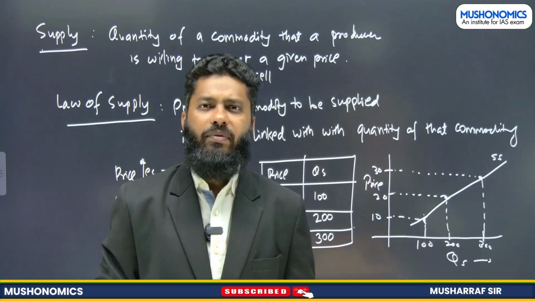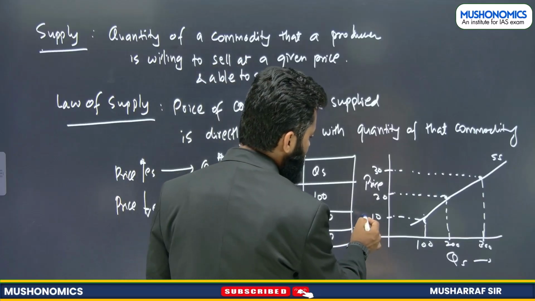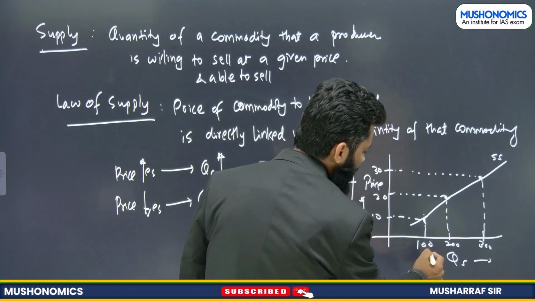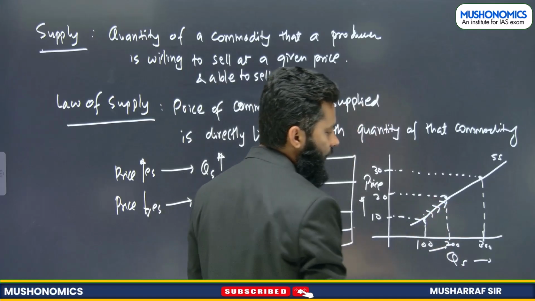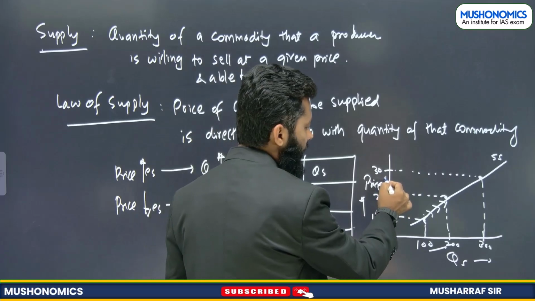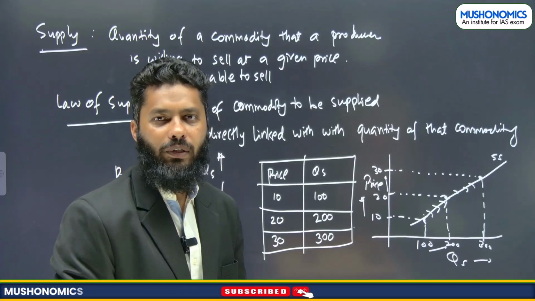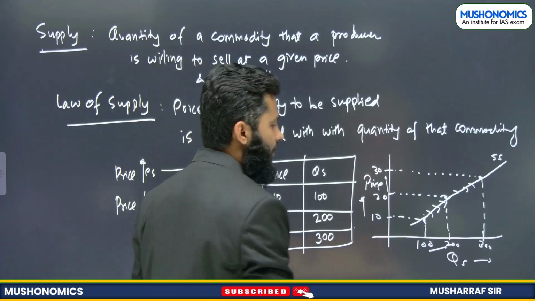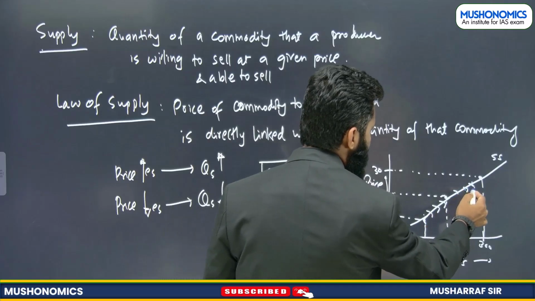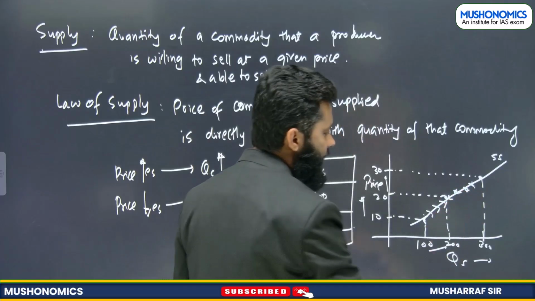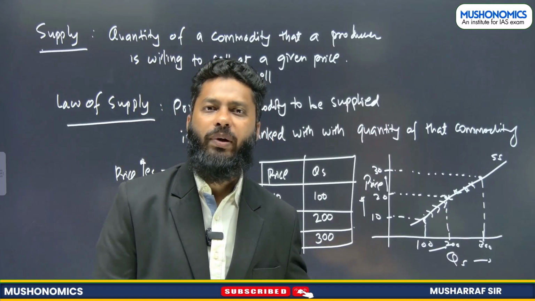Now one thing we have to understand here is that if price is changing, suppose now price is increasing from 10 to 20, so quantity supplied is also increasing from 100 to 200. We have movement along the curve. Price further increases from 20 to 30, we are having movement along the curve and we reach quantity to be supplied at 300. Similarly, if price decreases from 30 to 20, we are decreasing quantity to be supplied and we reach here. So if price is changing, then we have movement along the curve.